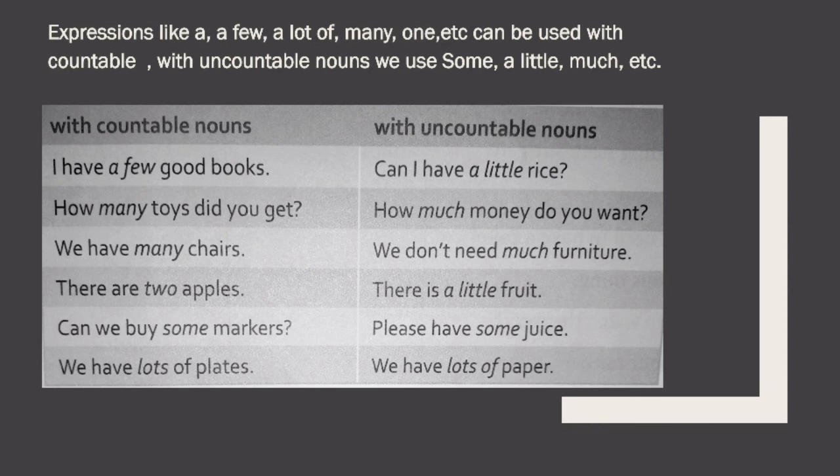With uncountable nouns, if we see: Can I have a little rice? How much money do you want? We don't need much furniture. There is a little fruit. Please have some juice. We have lots of paper. Did you see in this? Rice, money, furniture, fruit, juice, paper are all used as uncountable nouns, and you have used expressions like much, little, some. So these are some of the expressions that you can use with uncountable nouns.